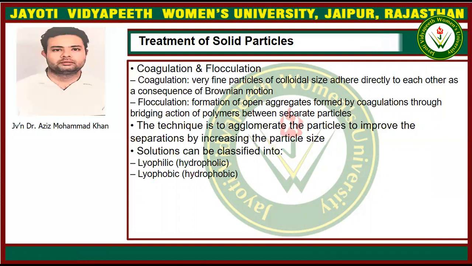It means we add some agent which will aggregate the particles together, which is known as flocculation. The technique is to agglomerate particles to improve the separation by increasing the particle size. The solution can be classified into lyophilic and lyophobic, meaning hydrophilic or hydrophobic.